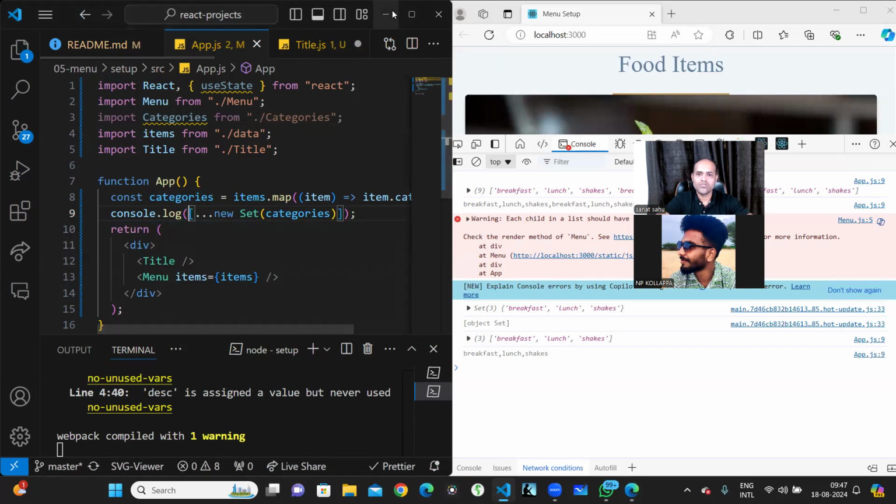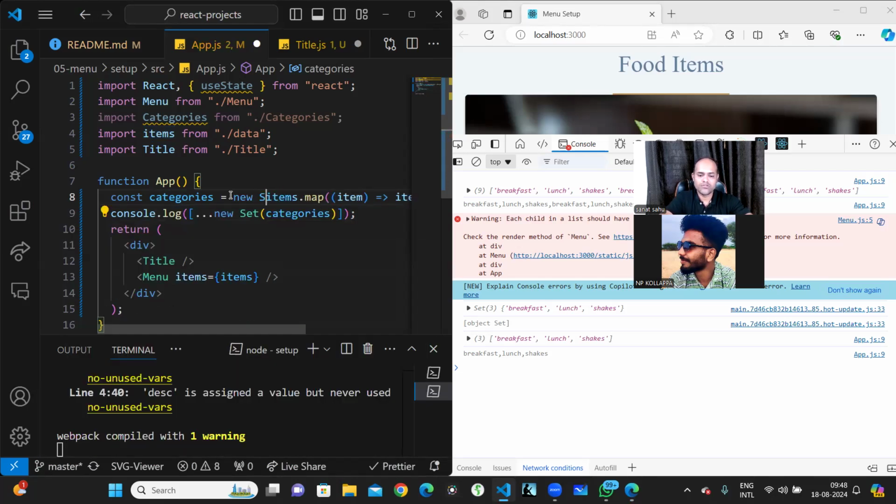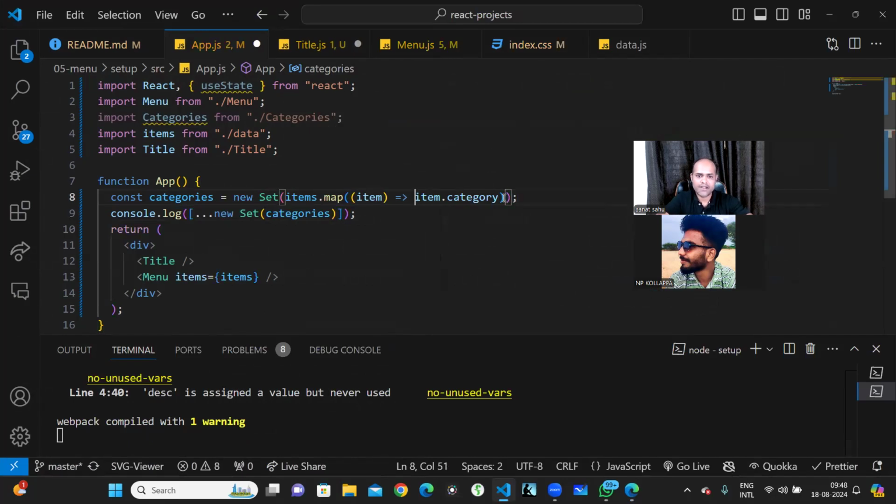So to do this over here, I will just do this portion, and I'll get a list of unique values, not non-unique values. So I'll just do new Set and cover everything inside the set like this. What I did is have the array with the dot dot dot spread operator, and close that array. So what I did in 2 lines, I did in 1 line. Now categories is unique.